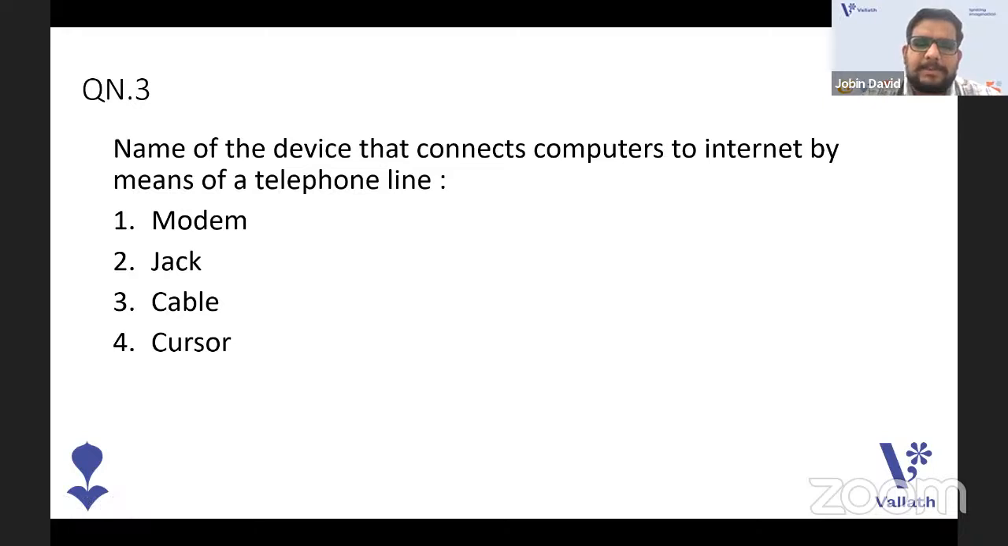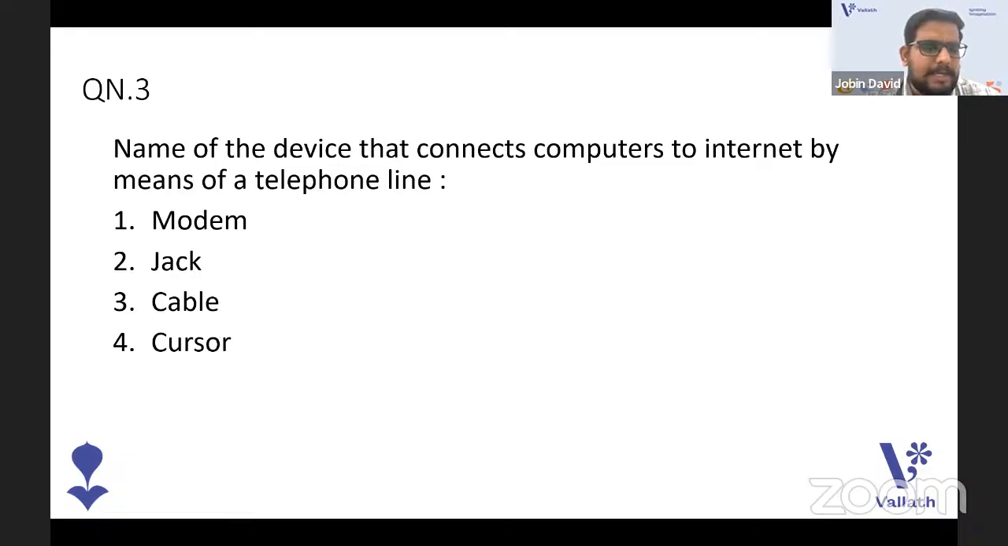Name the device that connects computers to the internet by means of a telephone line. Can you just give me the answer? Is it a modem? Is it a jack? Is it a cable? Is it a cursor? A device that connects computers to the internet. So it's easy.